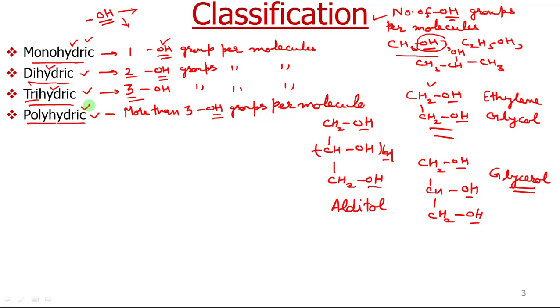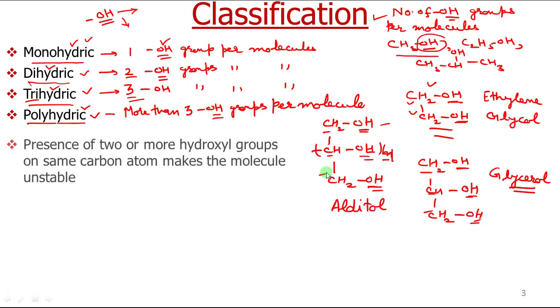And one very interesting thing to note is that these OH groups are attached to different carbons. In all these polyhydric alcohols, you can see these two OH groups are attached to two different carbons. Three OH groups are attached to three different carbons. Similarly, six OH groups are attached to six different carbons. So in polyhydric alcohols, the OH groups are attached to different carbons.